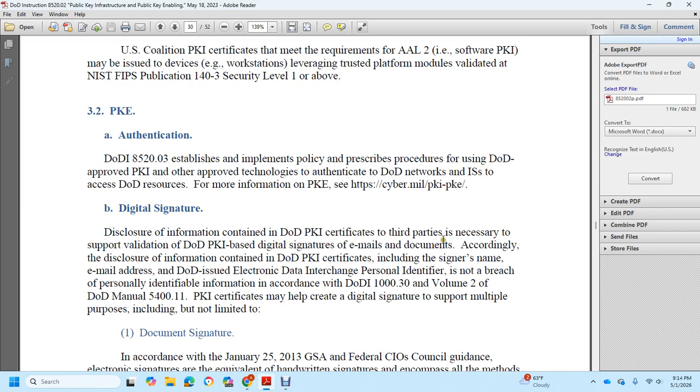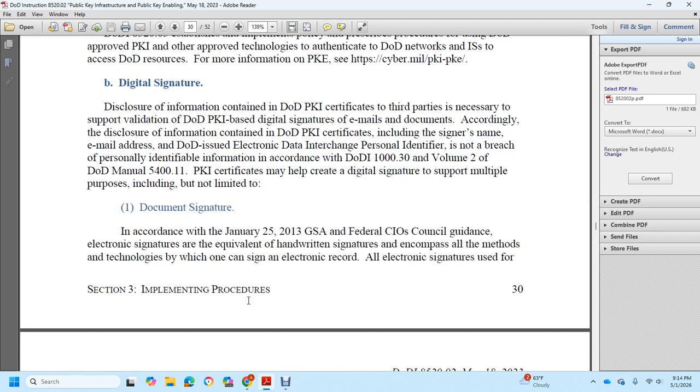Based on the digital signature, email documentation coordinating with disclosure information confirmed the DoD public key infrastructure certificate, including the signer's name and the email address. DoD issuance of electronic data interchange personal identifier is not a breach of personally identifiable information, in accordance with Department of Defense Instruction 1030 Volume 2 and DoD Manual 5411. A public key infrastructure certificate may be created with a digital signature to support multiple purposes, included but not limited to document signature.